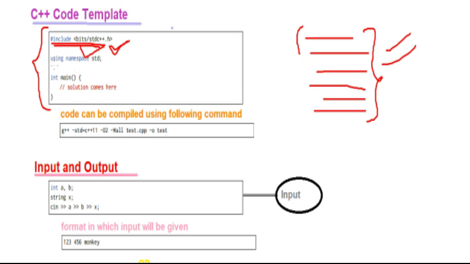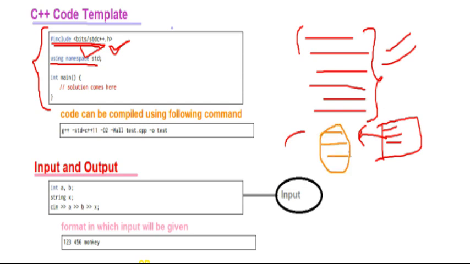Now the next line that comes is using namespace std. What is this? Whenever you are given a text file from which you have to take input through your code, the code you write works on that and gives a particular output.